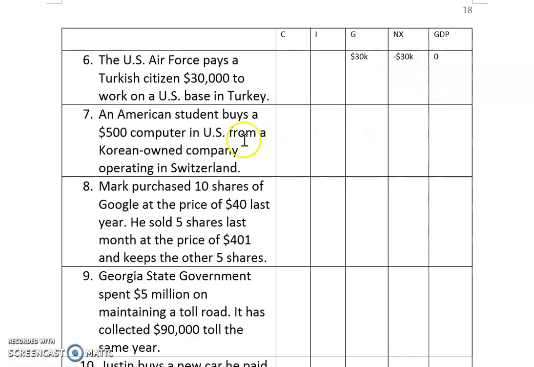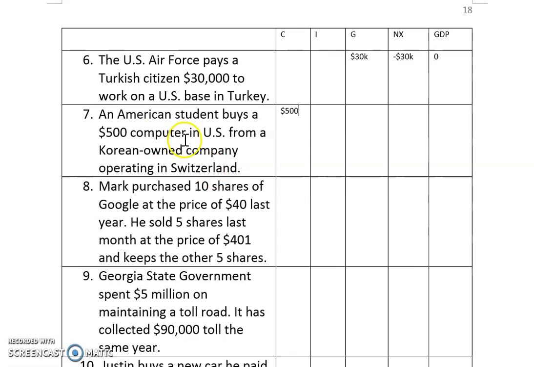Okay, very good. Next, an American student buys a $500 computer in the US. Now this is for consumption use, right? Therefore, under consumption, we are going to add $500. Okay, from a North Korean owned company, operating in Switzerland.